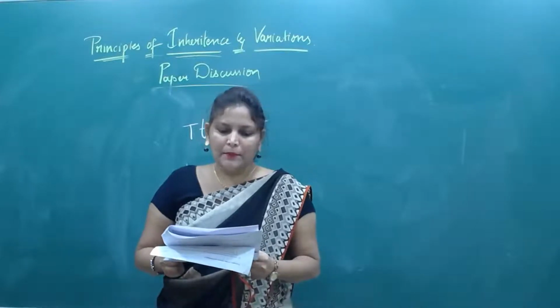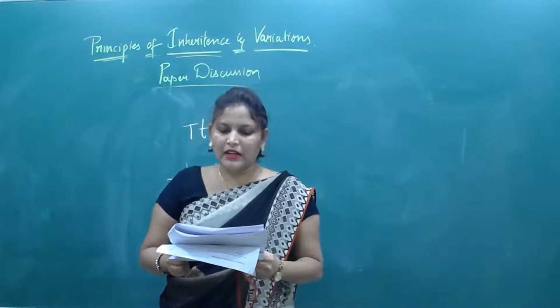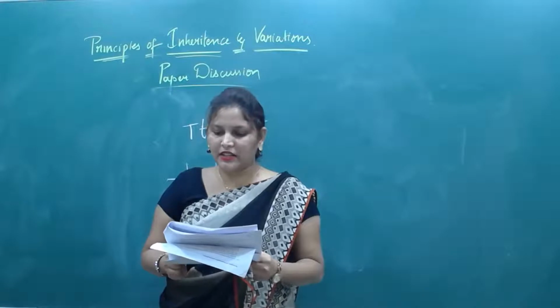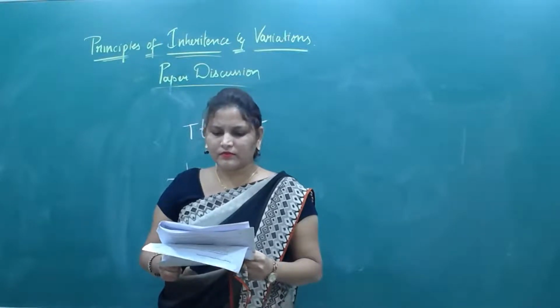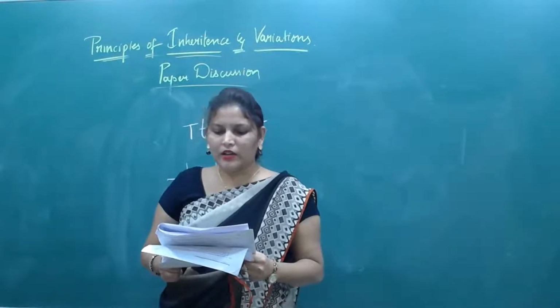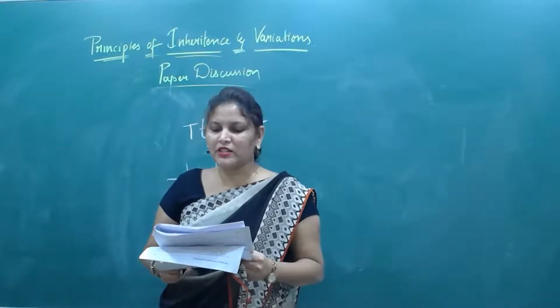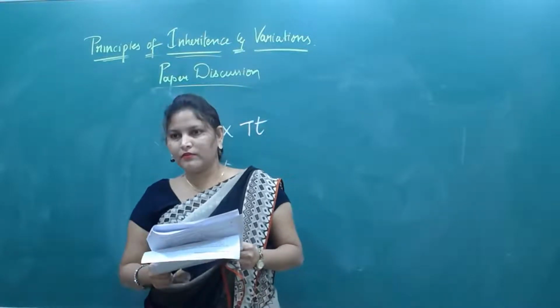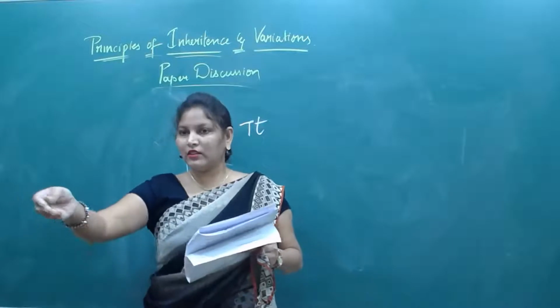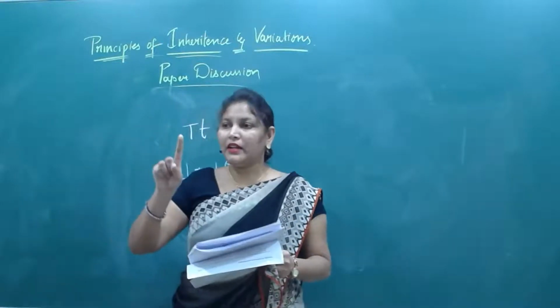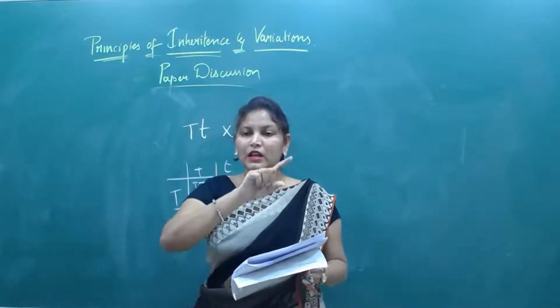In a dihybrid cross, if Mendel had used two characters which are linked, he would have faced difficulty in explaining the results on the basis of what? That's what I have told you. Just now I told you why Mendel got success: because there is no linkage.